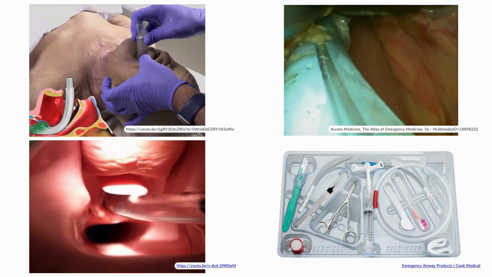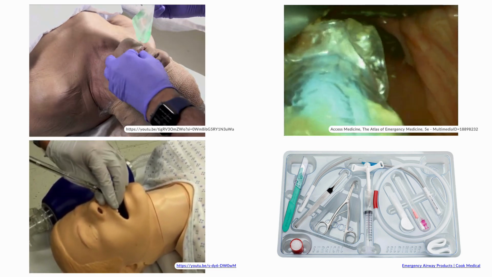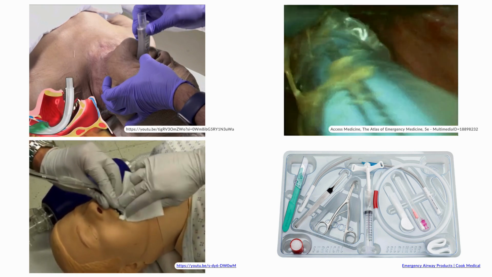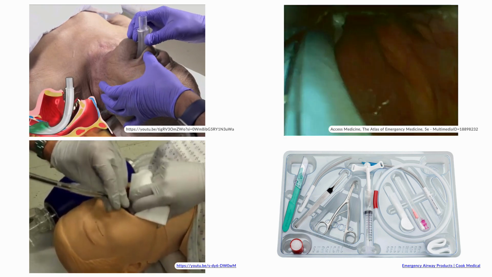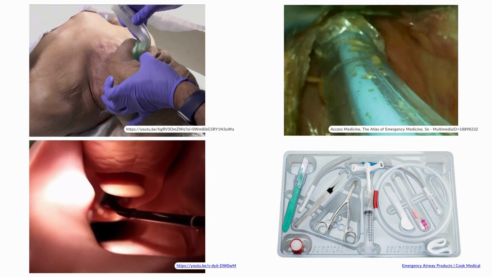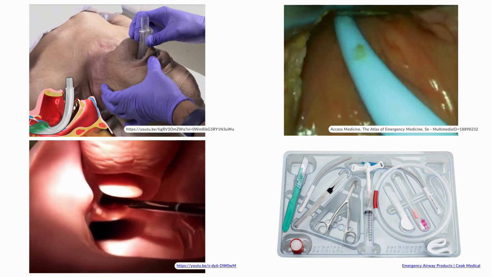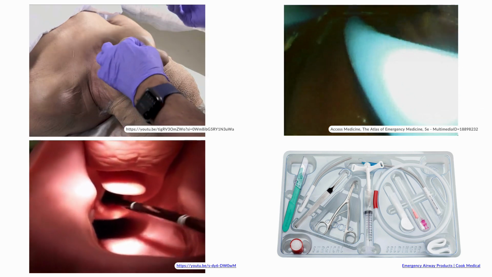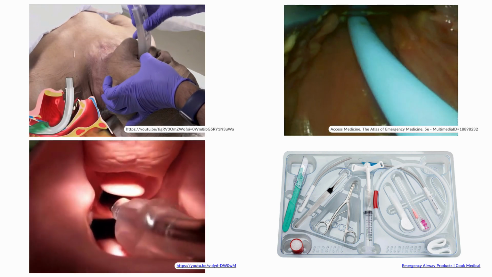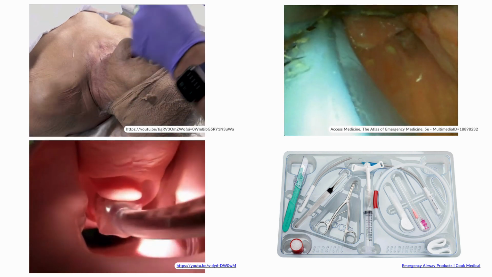Finally, surgical airway kits, as seen in the bottom right image, are your last resort. The ASA guideline stresses identifying alternative approaches if your primary plan fails. It's also important to consider that these tools can be used in combination, such as using a flexible scope through a supraglottic airway or utilizing video laryngoscope while intubating over a bougie or bronchoscope. Practice these tools. Know their strengths and limits. The ASA's evidence-backed recommendations ensure you've got options when the airway fights back.